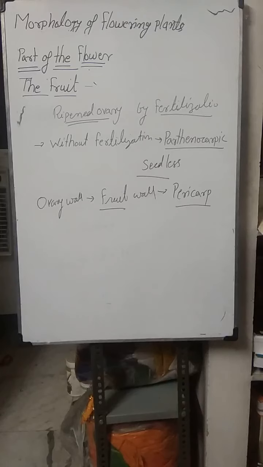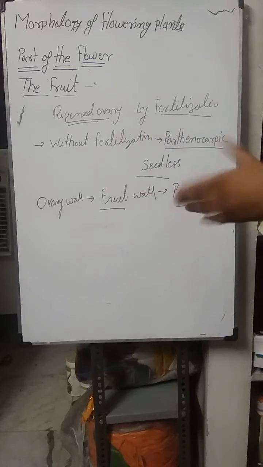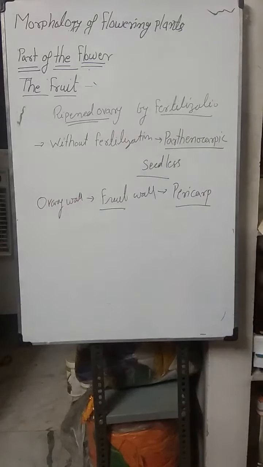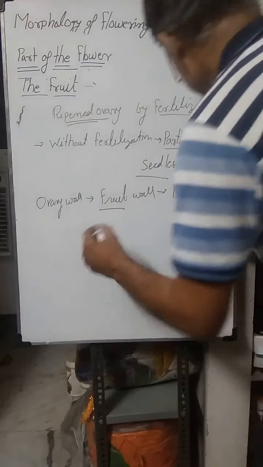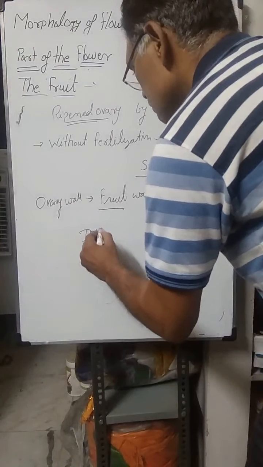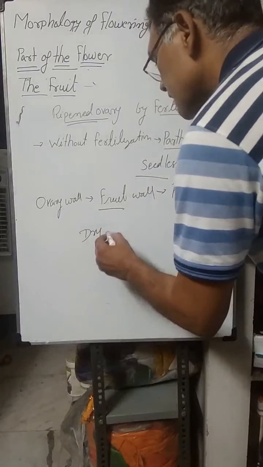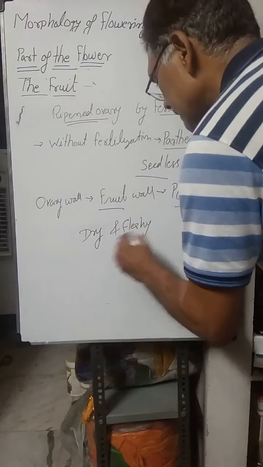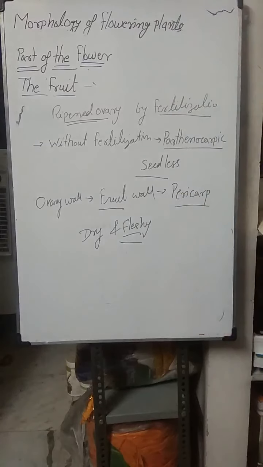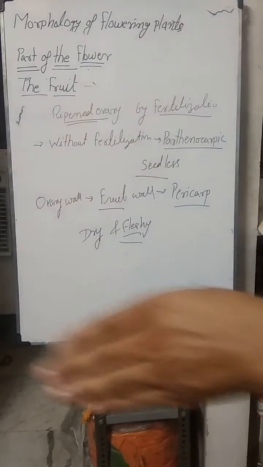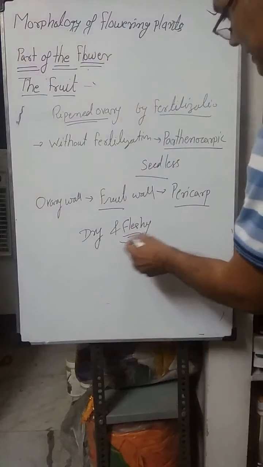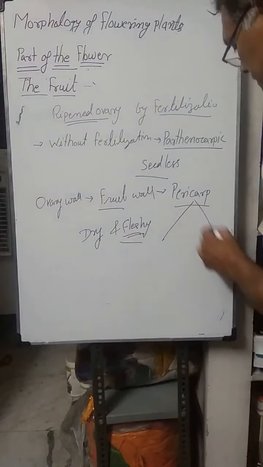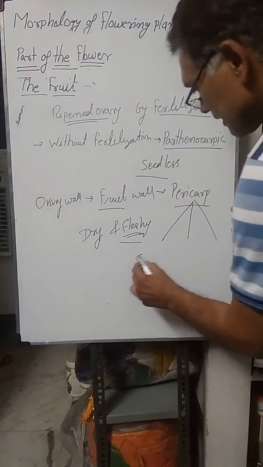The pericarp may be fleshy or dry. Dry fruits, or pericarp is also dry, and the pericarp can be fleshy, and it can also be dry. Whenever the pericarp is fleshy, at that time the pericarp is differentiated into three parts, that is epicarp,